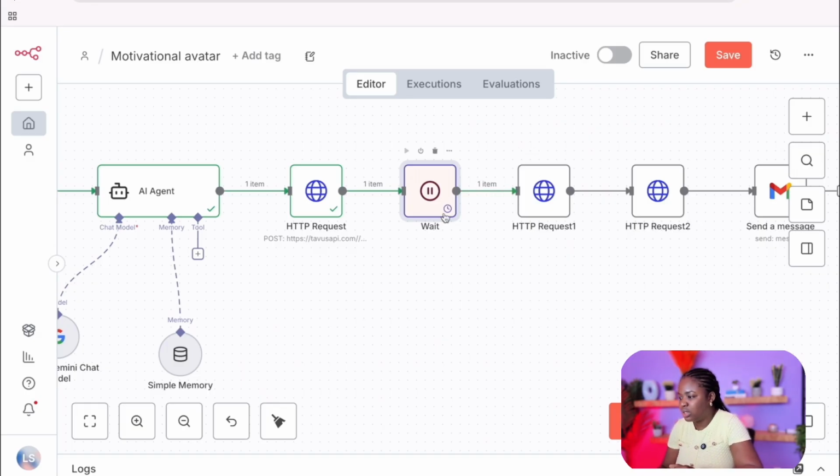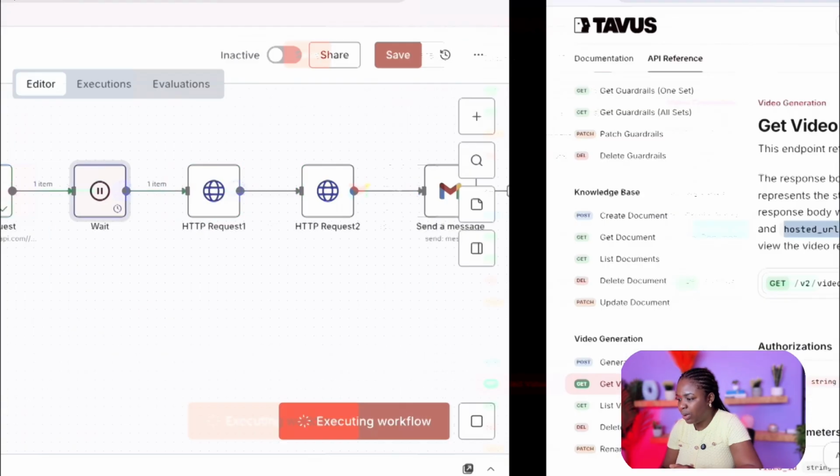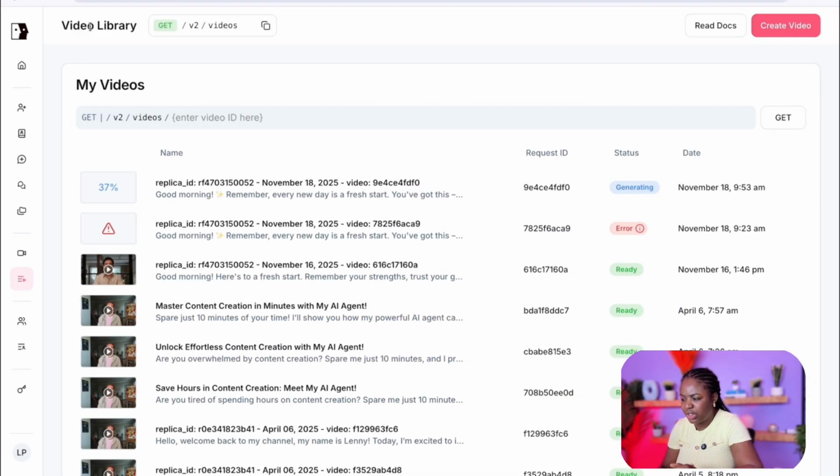So I am gonna see if this is complete. Let's go back into Tavus. I'm gonna refresh this. It's still 37%, so we just need to give it some time.